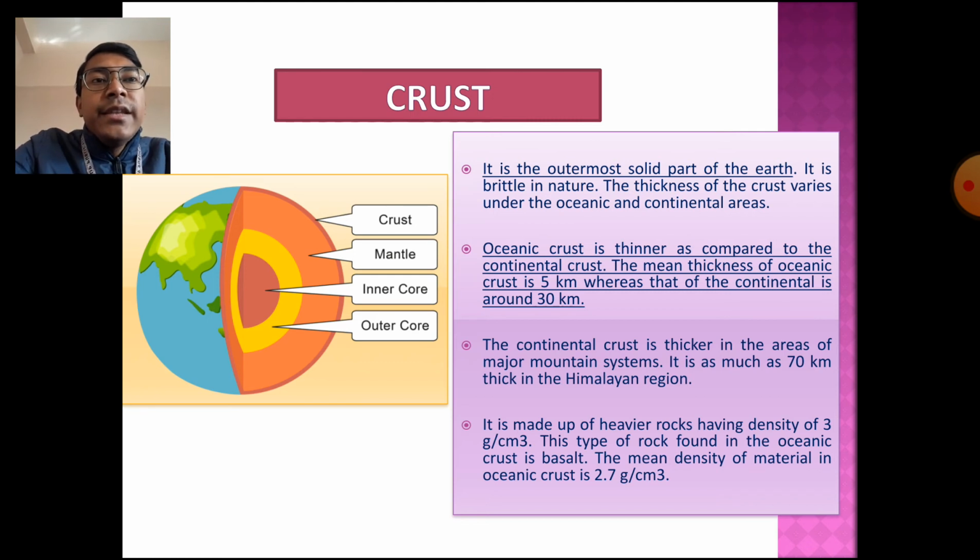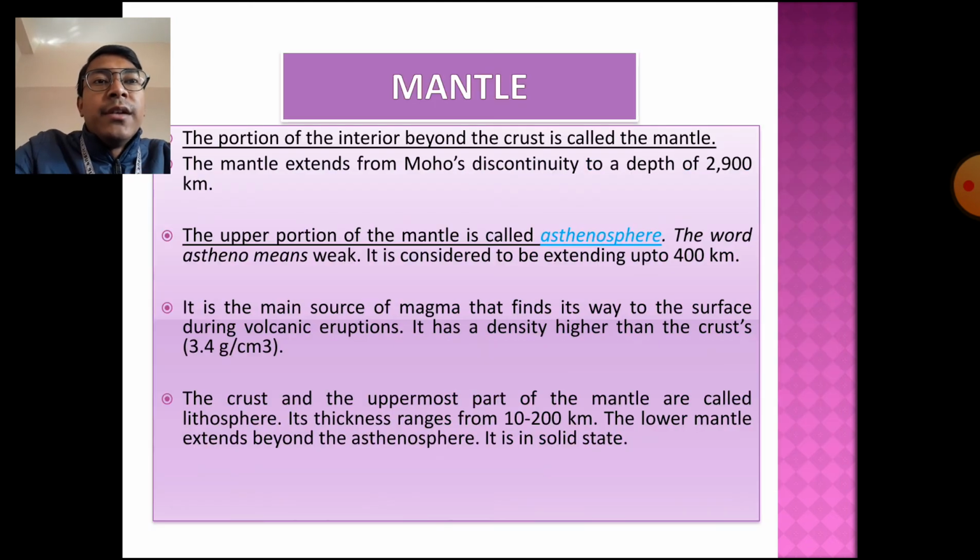So basically the crust is the outermost solid part of the earth, and the thickness of the crust varies depending upon the oceanic area and the continental areas. Next we are going to discuss the mantle. This is the second layer of the earth's interior.